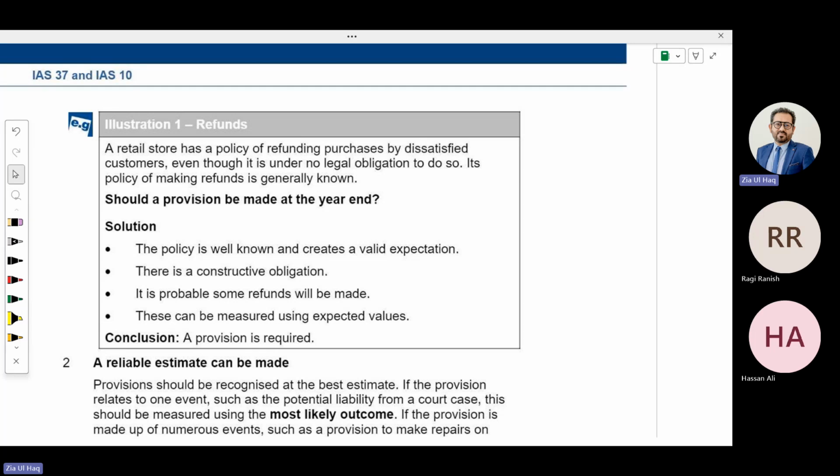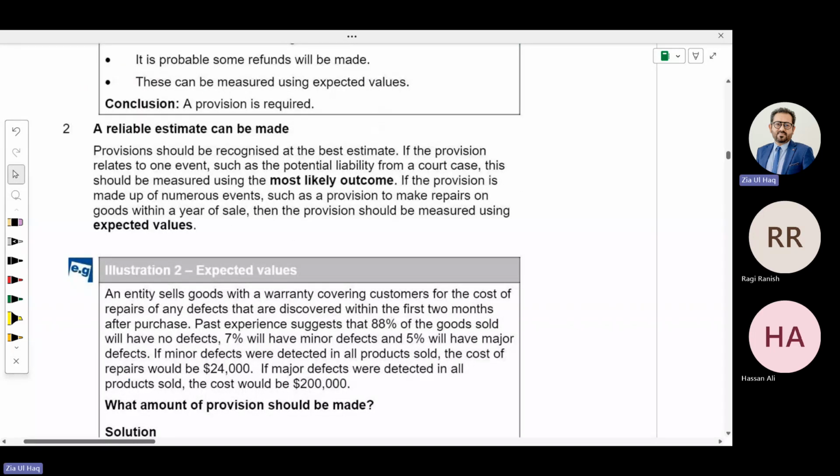Should a provision be made at the year end? Yes, because there is a constructive obligation, and everybody knows there will be refunds. About what amount? You can estimate from your past results. Previous year, how many refunds did you make? At least with that amount, you need to create a provision. It means a reliable estimate can be made. If a figure is not known, whether it can be estimated. If it cannot even be estimated, then there shouldn't be a provision.